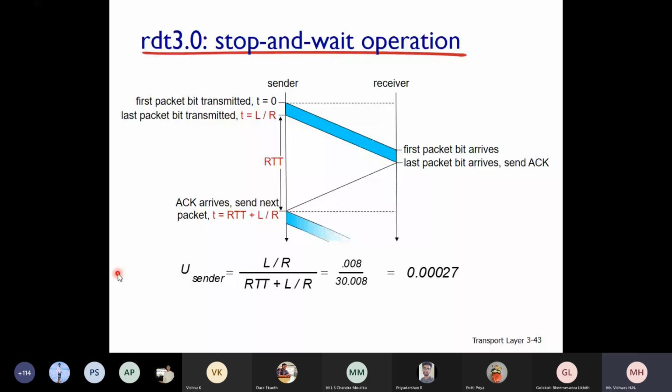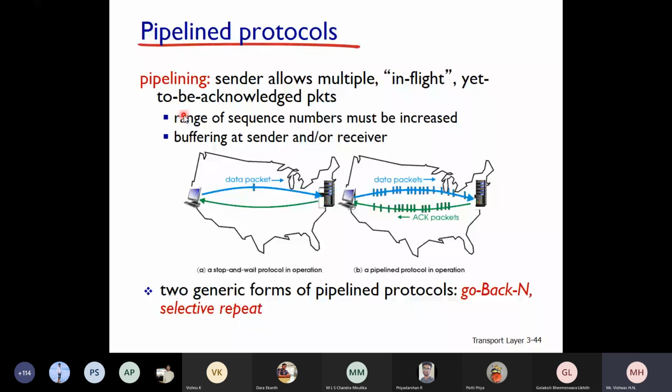So what is the next thing that can actually solve this problem? Instead of stop and wait, let us go for pipelining. What do you mean by pipelining? You can see here, in pipelining the sender allows multiple in-flight, yet to be acknowledged packets. That means instead of sending one packet, you send multiple packets at a time and wait for a cumulative acknowledgement, or a single acknowledgement, or an acknowledgement for all the packets which you have sent, which comes one by one.